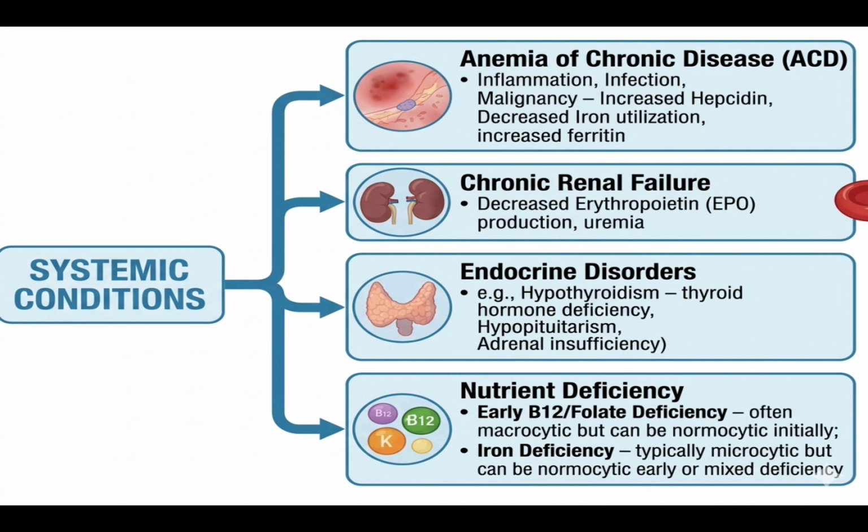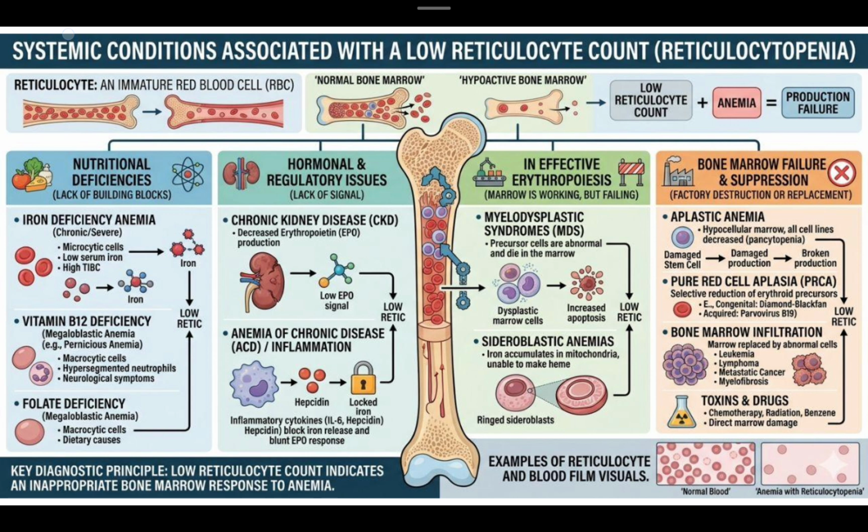Now we will go for systemic conditions leading to normocytic anemia. First, we will see anemia of chronic disease, chronic renal failure, endocrine disorders, and nutrient deficiency. First, nutrient deficiency. If there are no building blocks for production of RBCs, obviously the RBCs formed are not proper. The main requirements for RBC formation are iron, vitamin B12, and folate. If there is deficiency of iron, that leads to iron deficiency anemia, in which there will be microcytic cells, a low serum iron, and a high TIBC.